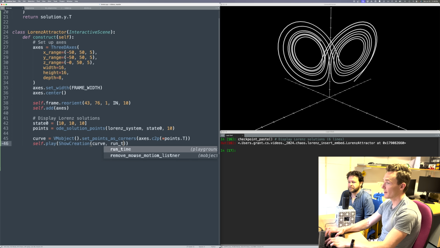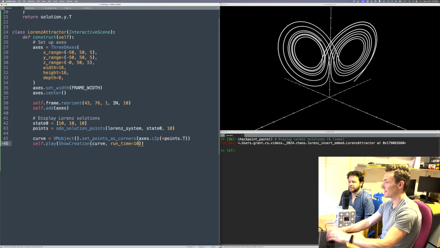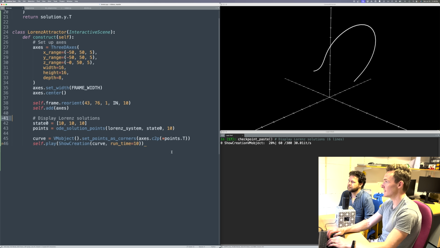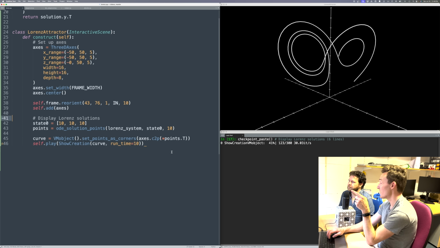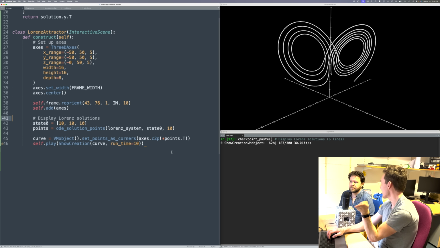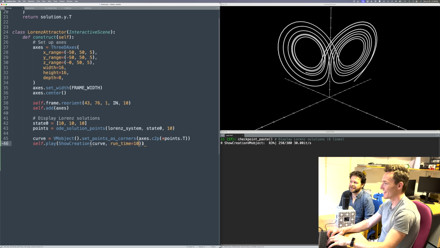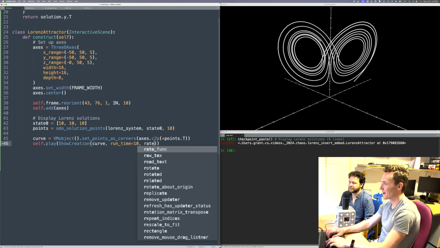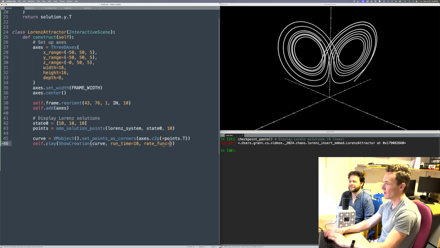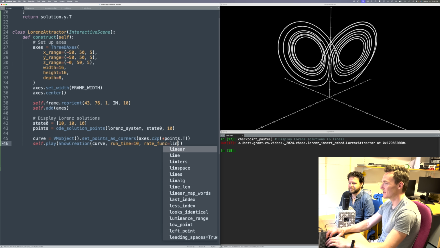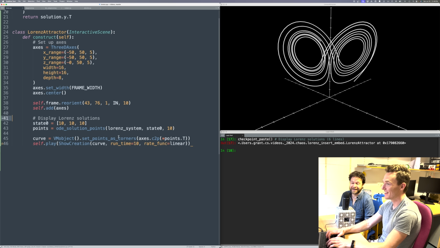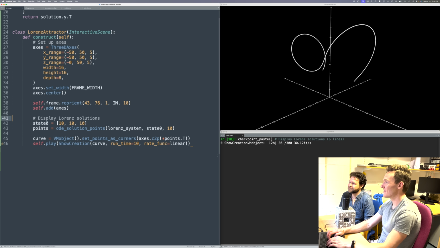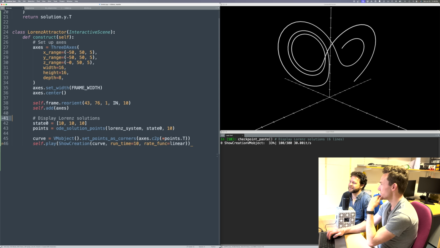So maybe I want the runtime to match the actual time of the dynamic system. So it should draw it over the course of 10 seconds. But here it's trying to be too smart. When it draws things by default, it does that smoothing function. And that's actually changing the behavior. So actually we want the rate function in this case. Almost always it's nice for it to be smooth. This is one of those cases where the math that it's representing is relevant, and needs to be kept rather than masked. So instead, linearly, this is the actual evolution of it.